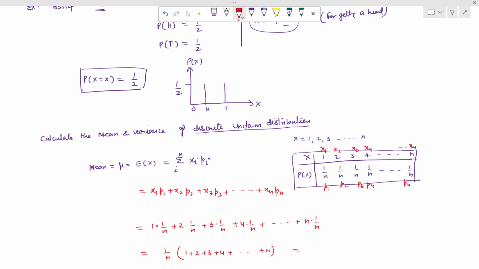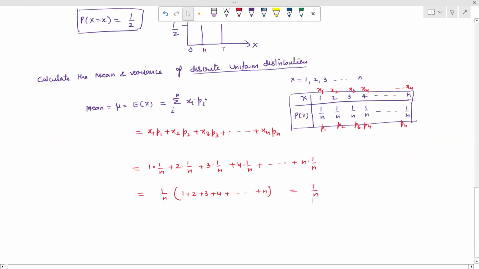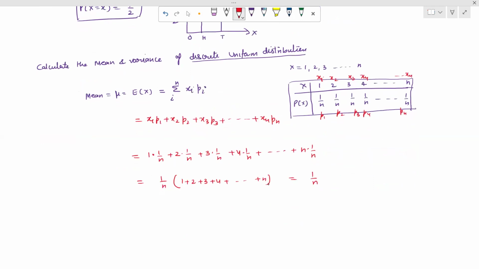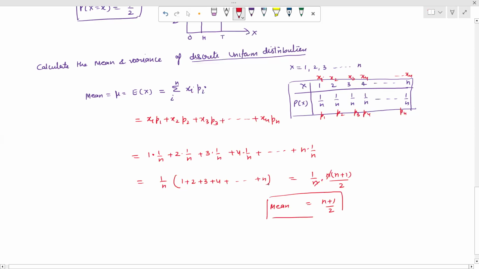So this can be written as 1 upon n times the sum of n natural numbers. So we know the formula: the sum of n natural numbers is n into n plus 1 upon 2. So this is the sum of n natural numbers. The n and n cancel, so this gives us n plus 1 upon 2. So this is the mean of the uniform distribution.